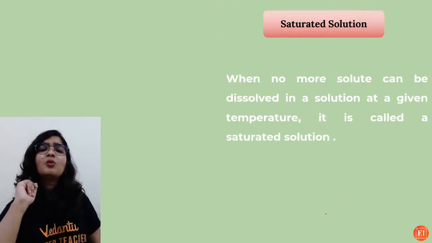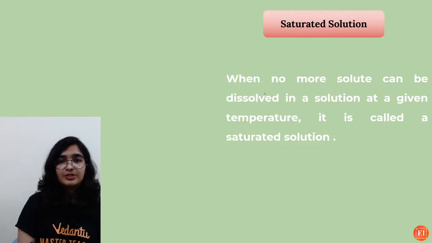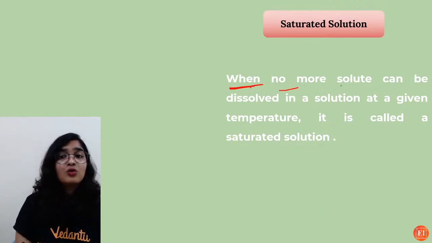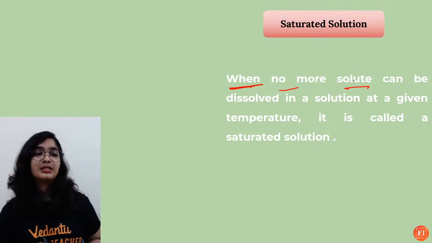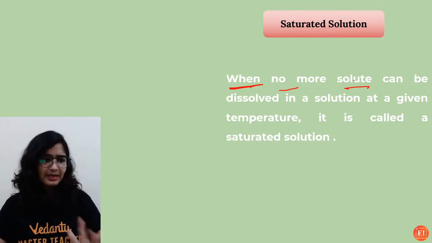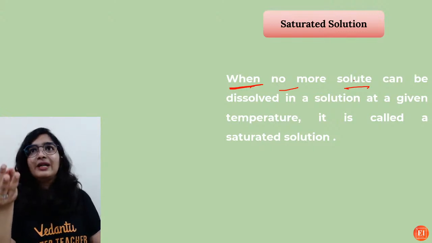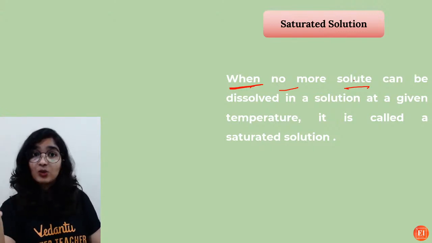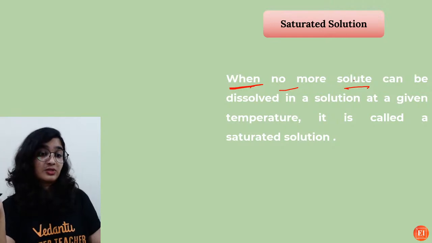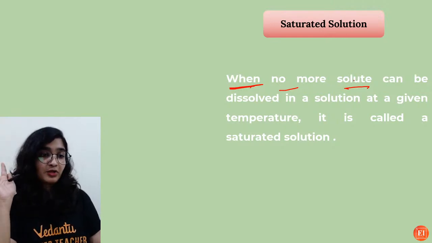Okay. So what is a saturated solution? When no more solute can be dissolved in a solution. Okay, let's take an example. How many of you like pizza? Water is a solvent here, alcohol is a solvent, acetone is a solvent, carbon tetrachloride is a solvent. Yeah, how many of you like pizza? You all like pizza.